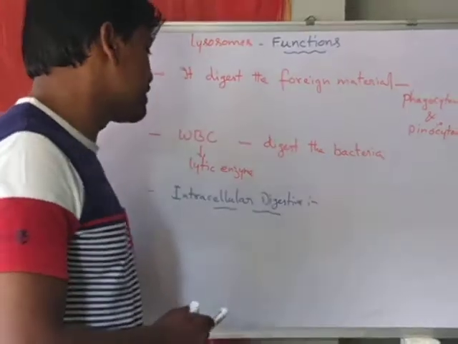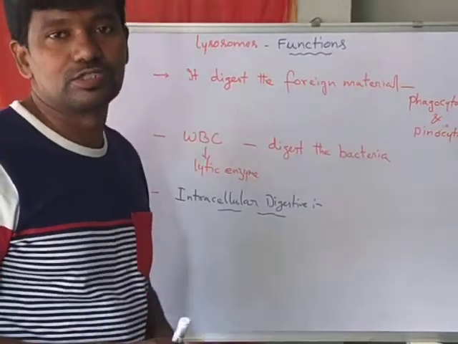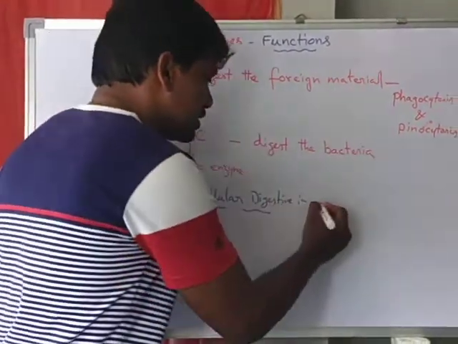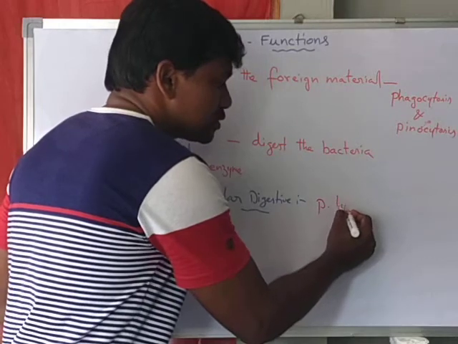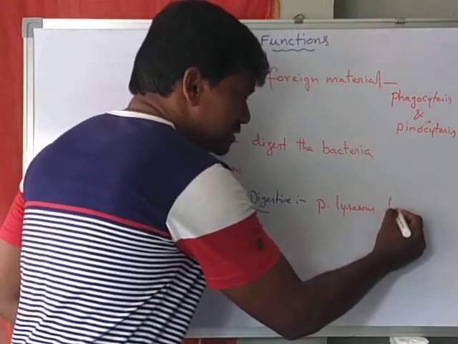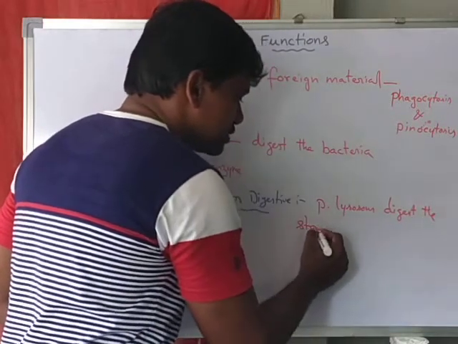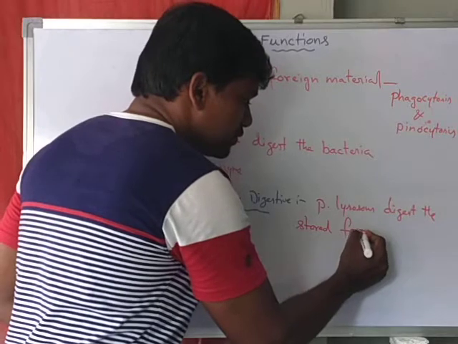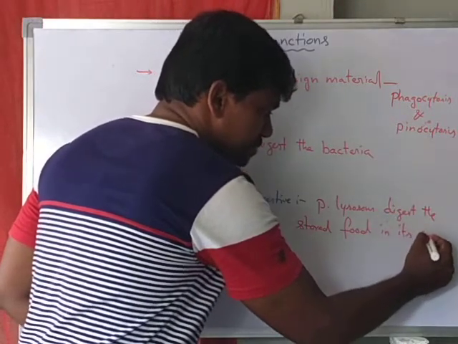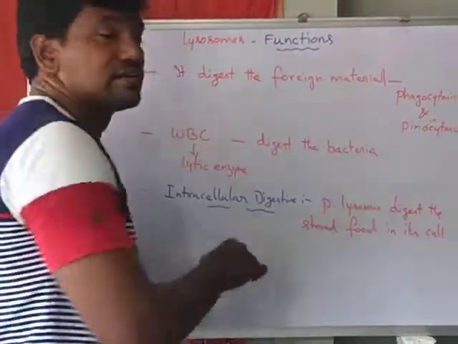That means primary lysosomes generally digest the stored food in its cell. That is called intracellular digestion.